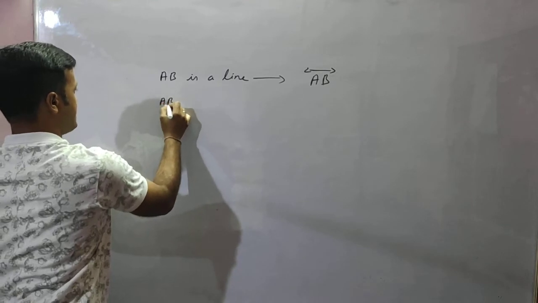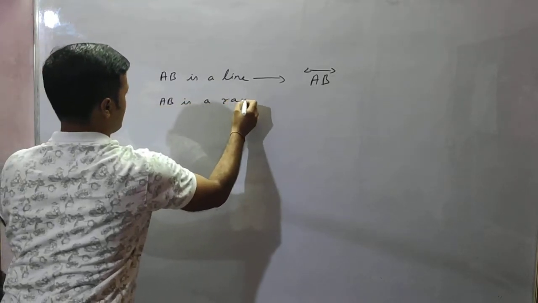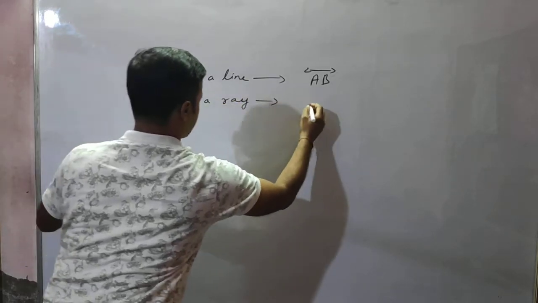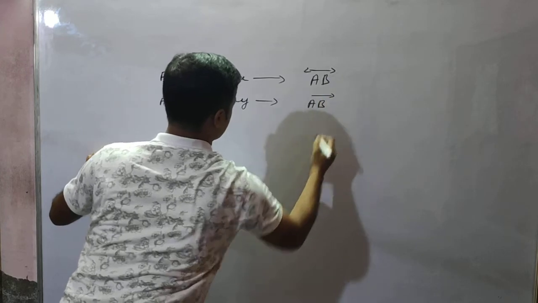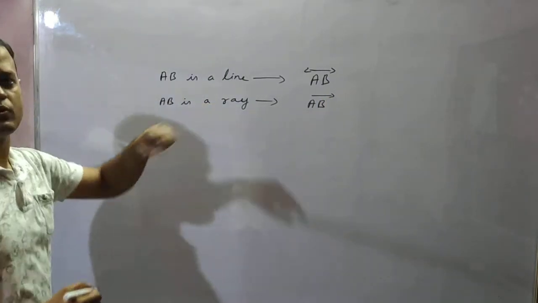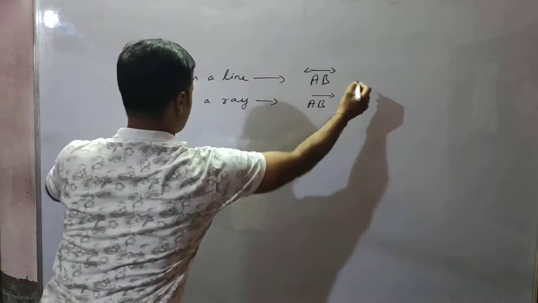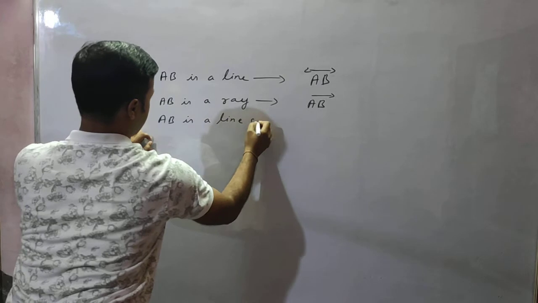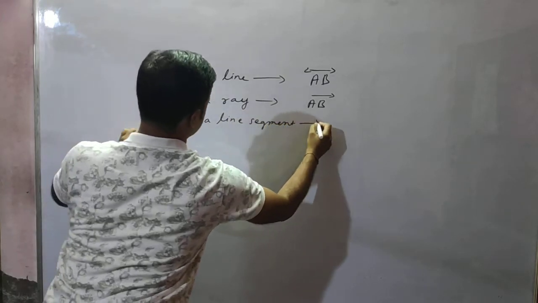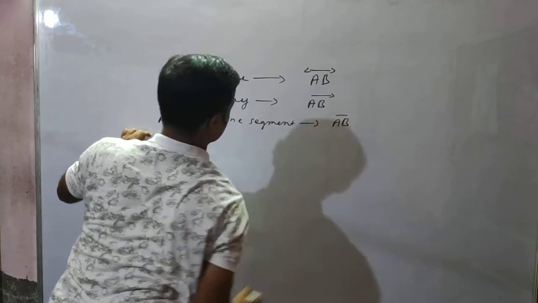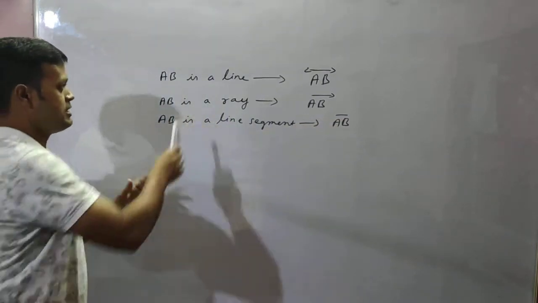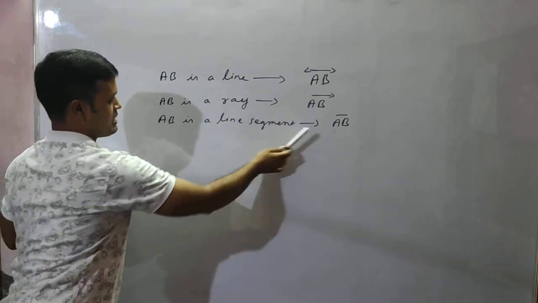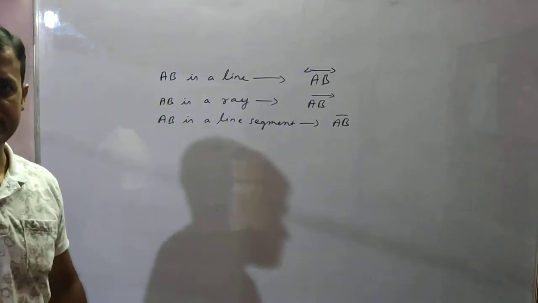And if AB is a ray, students, then AB like this will be given, with the arrow on one side. That means it is extending only on one side. And if AB is a line segment, then this way. So if AB is a line, it will be represented this way, this diagram. If AB is a ray, then it will be represented this way, and if AB is a line segment, then it will be represented this way. Okay, students.